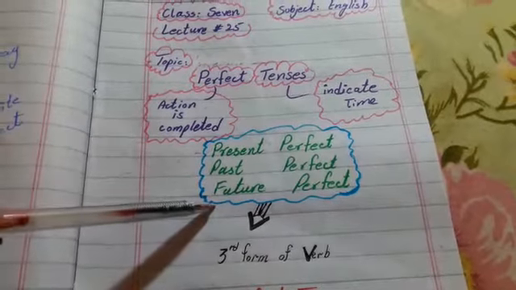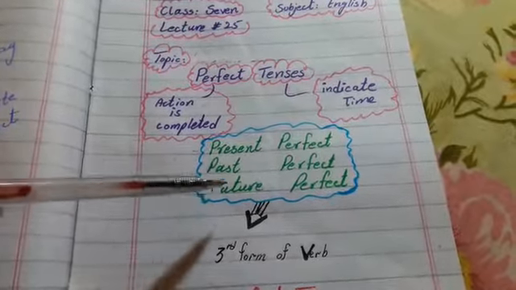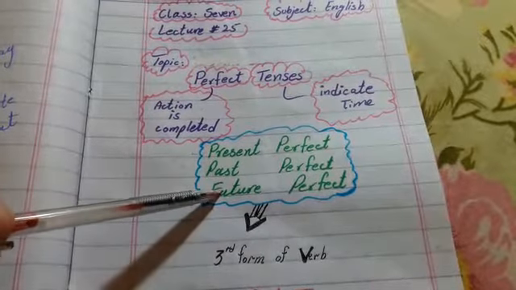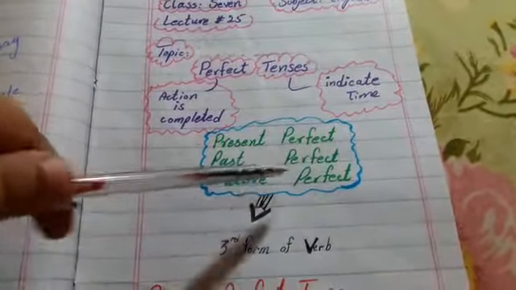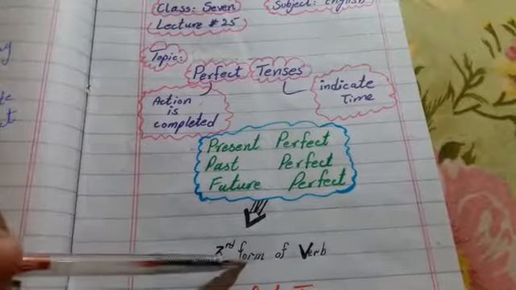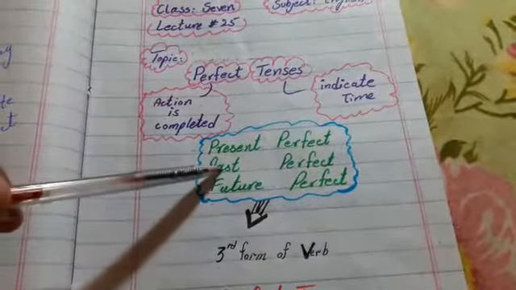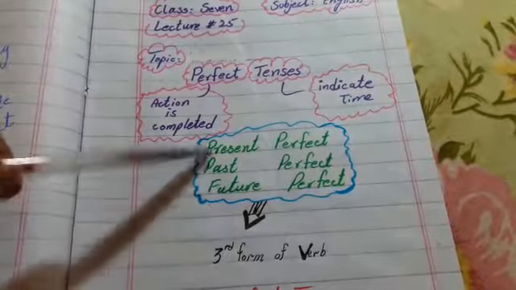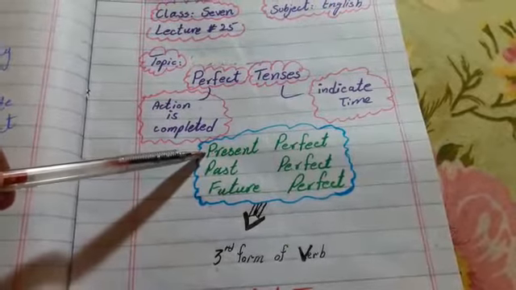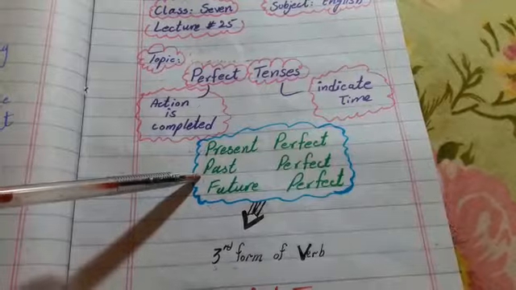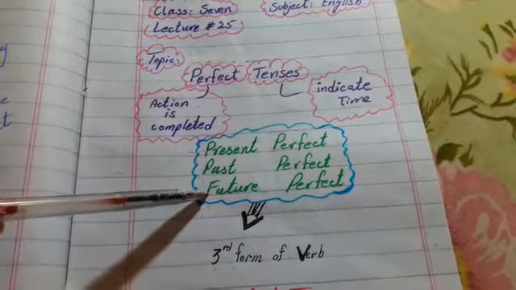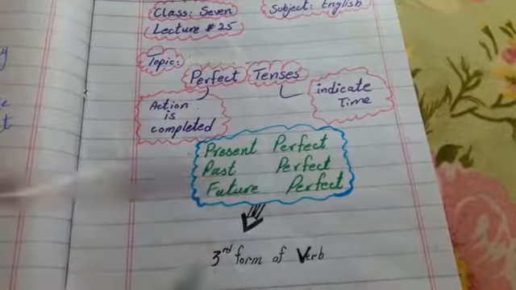If action will have to be completed in the future, then it is called the future perfect tense. For perfect tense we use third form of verb, that is called past participle. We have to recall the formations as well. Present perfect: has, have plus third form. Past perfect: had plus third form. Future perfect: will have, shall have plus third form.